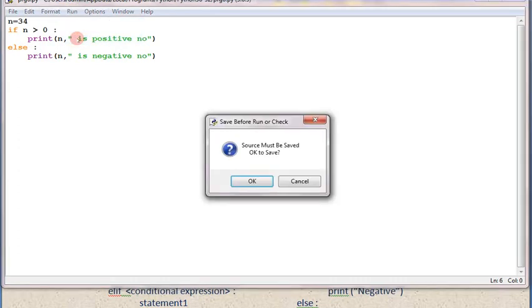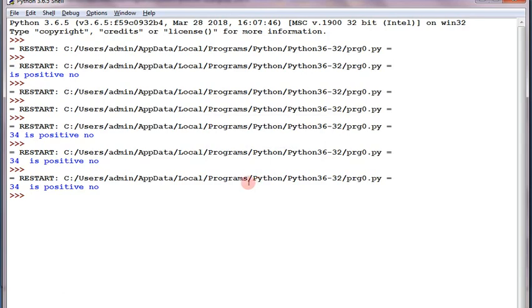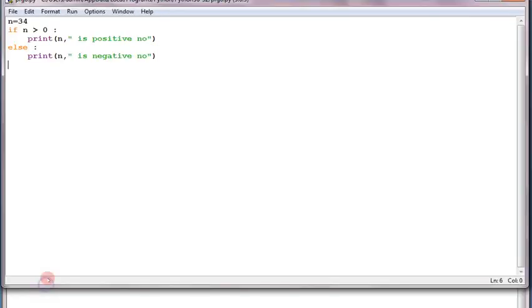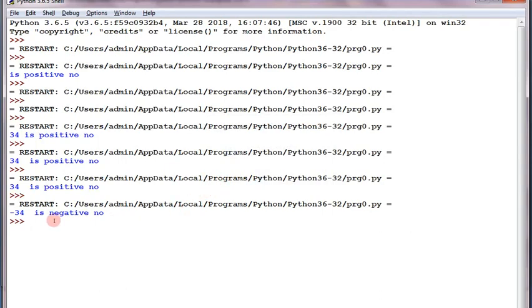It means we have something for true as well as something for negative, that is false. So 34 is a positive number as it is printing, because we have taken 34 as a positive number. I am giving here minus 34. Now let's run the program and check. 34 is a negative number.